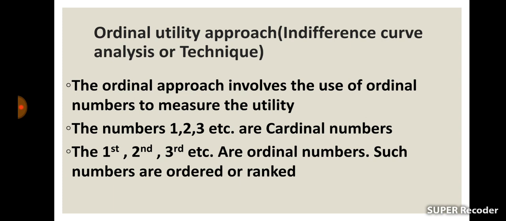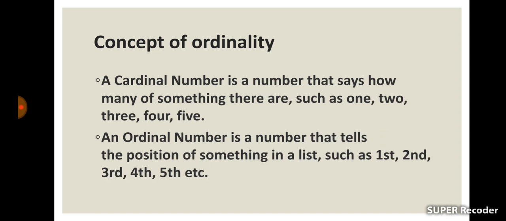A cardinal number is a number that says how many of something there are, such as 1, 2, 3, 4, 5.